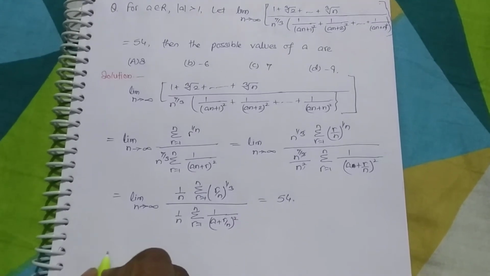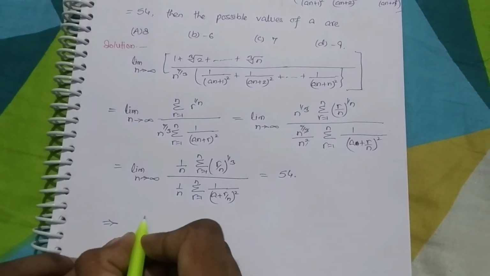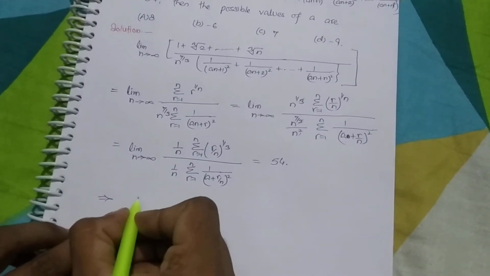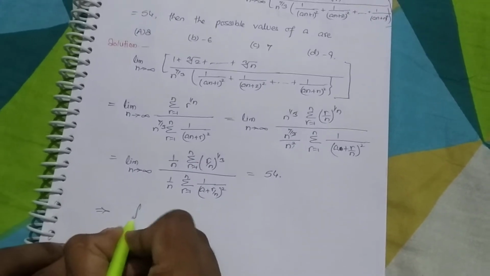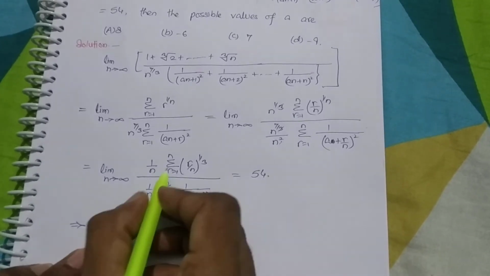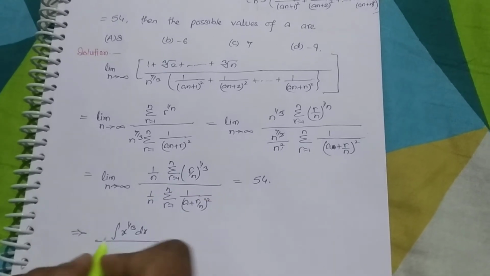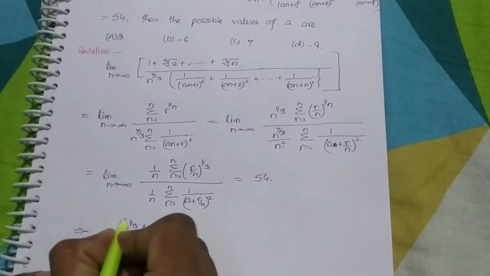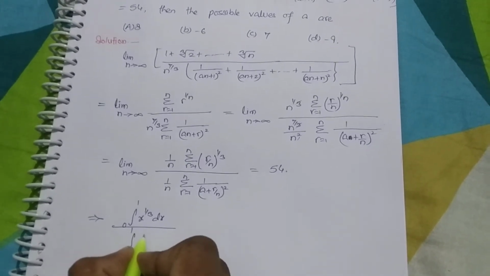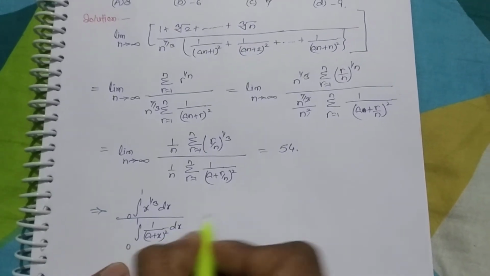Now we know that 1 over n will convert into dx and r over n converts to x. Then I am writing this as x to the power 1 over 3 dx. The summation will convert into integration, and the limits will go from 0 to 1, over the integral from 0 to 1 of 1 over (a plus x) whole square dx.